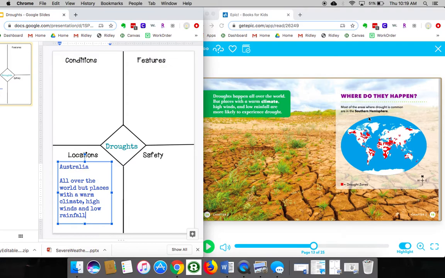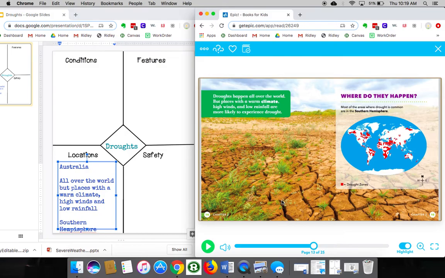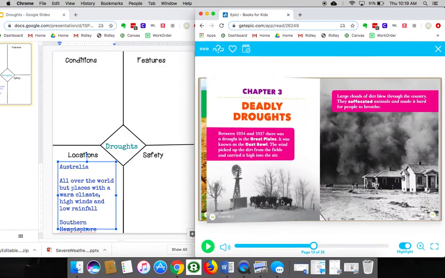If you look at the map, where do they happen? Most of the areas where drought is common are in the southern hemisphere. Just make this a little bit bigger. Southern hemisphere. Okay, so now I have where.